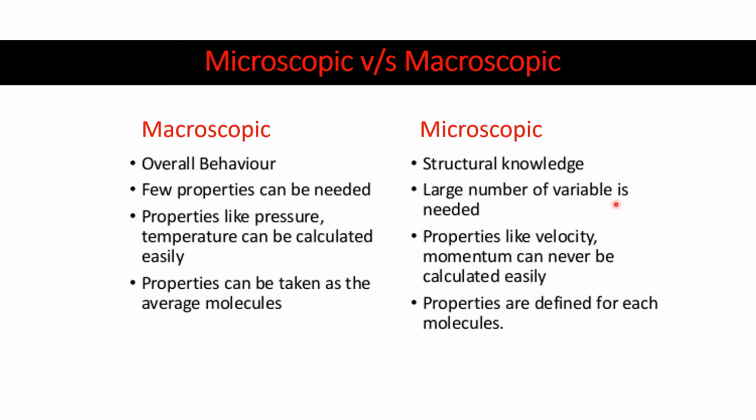In the microscopic approach, properties like pressure and temperature can be calculated easily, but properties like velocity and momentum can never be calculated easily in microscopy. At the macro level we get an average property of any molecule or system, but at the micro level the properties are defined for each molecule. So you can see it's a very difficult approach.